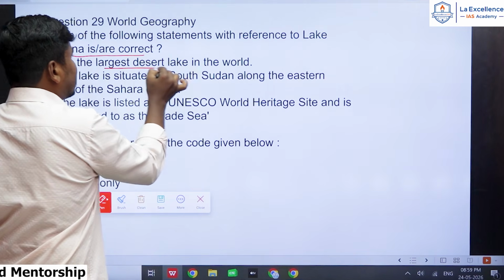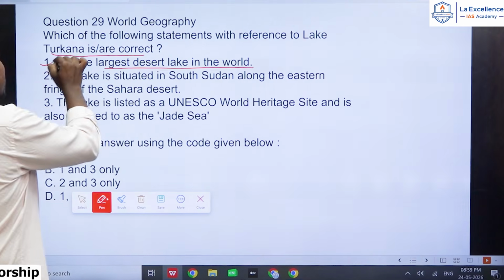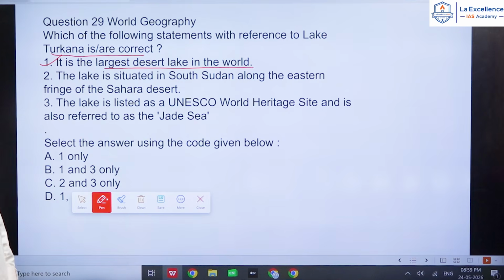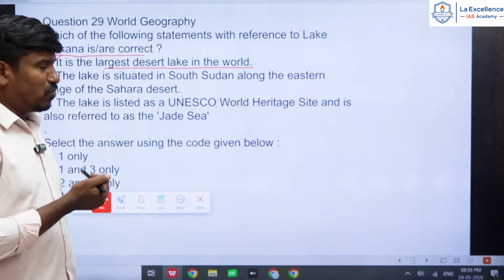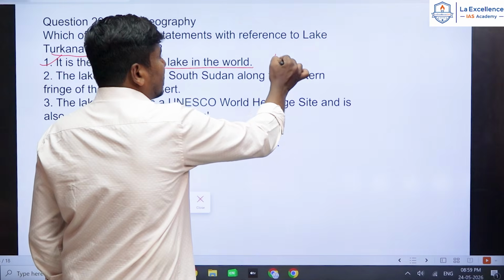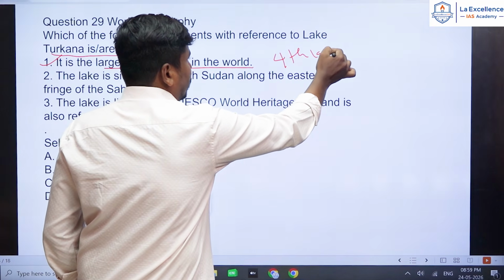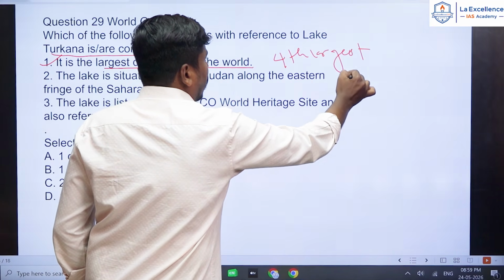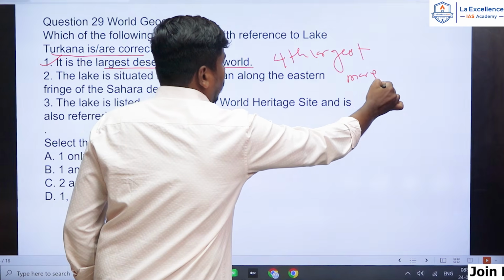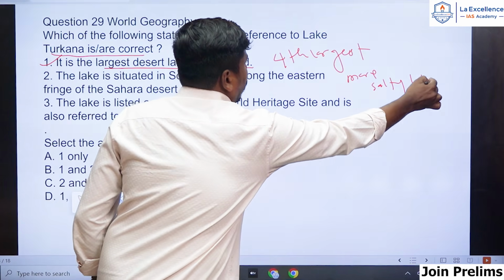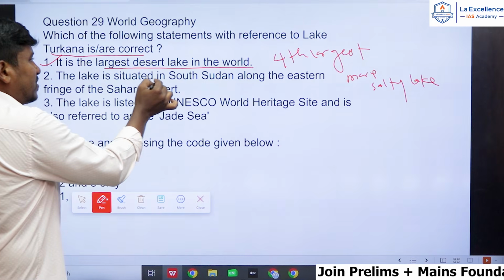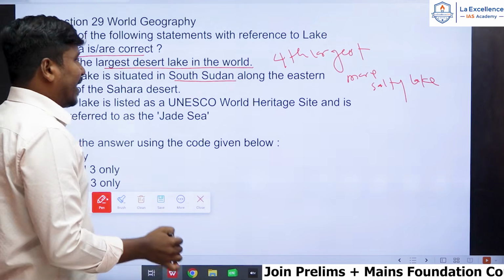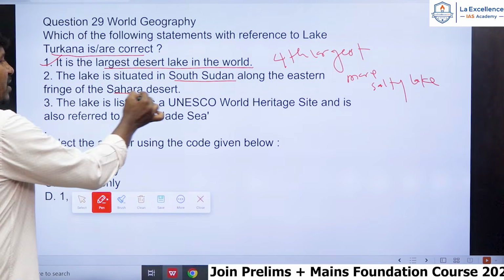It is the largest desert lake in the world. That is 100% correct. It's the largest desert lake in the world, right? It is one of the most saline lakes also. One of the most saline lakes, and the fourth largest salt lake also. Fourth largest more salty lake, right? Remember, the lake is situated in South Sudan along the eastern fringe of the Sahara Desert.